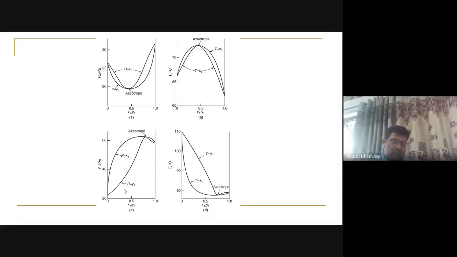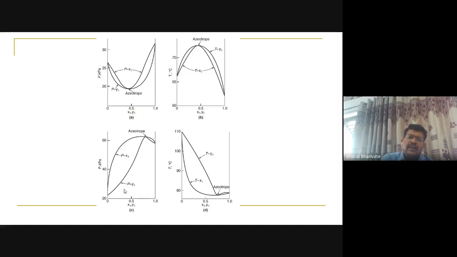And then it is represented on a ternary diagram, or a ternary or quaternary diagram. That will be useful for designing the configuration of the process flow diagram, which can be simulated using Aspen Plus software or different simulators.